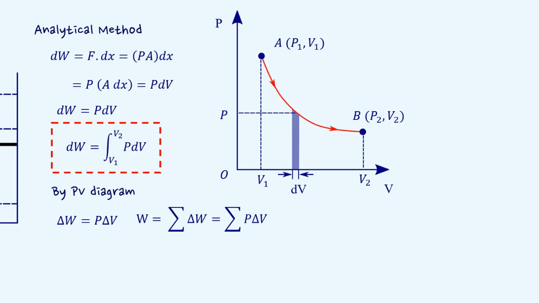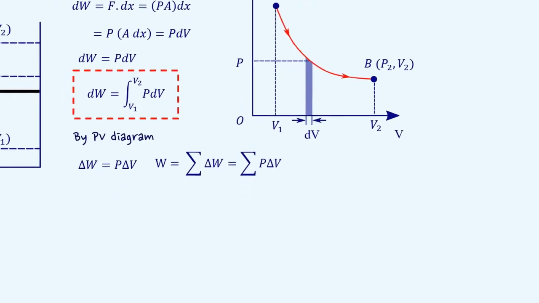If the area under the PV diagram is traced in the clockwise direction, the work done by the gas will be positive, and if the area is traced in the anti-clockwise direction, then the work done by the gas will be negative. The work done in taking a gas from one state to another depends not only on the initial and final states, but also on the type of process. Whenever the volume of a gas changes, the work done by or on the gas changes regardless of the process involved.